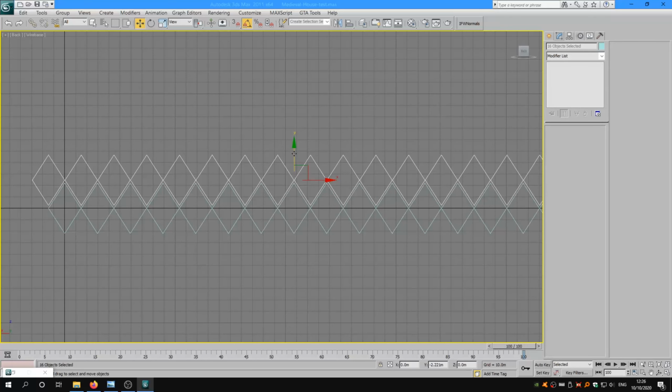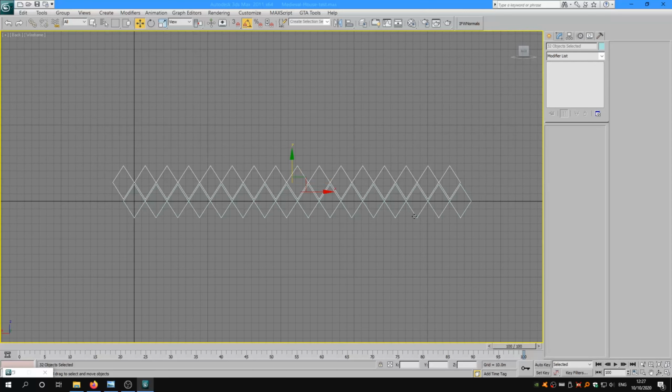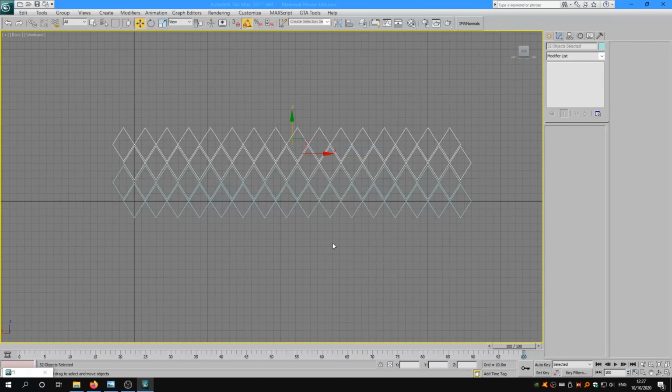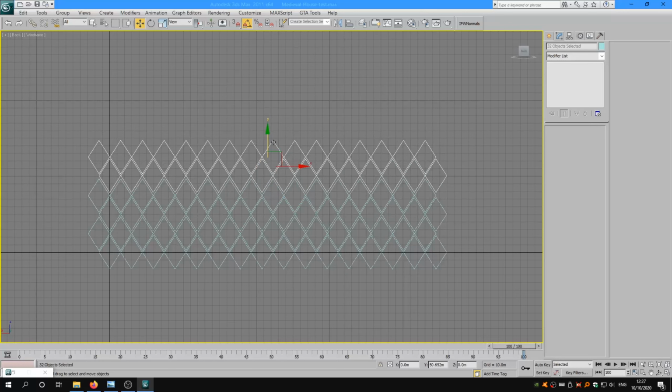So we have created 2 rows now, and we can make copies of these 2 rows to make the entire tile structure. So you can keep on making copies like this. You can make copies at once, or you can just make enough rows as you like. So here I am creating another 6 rows.